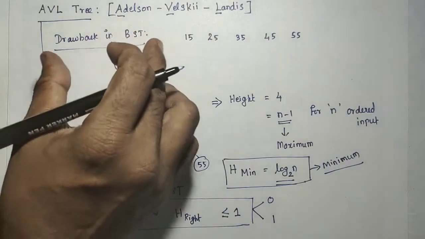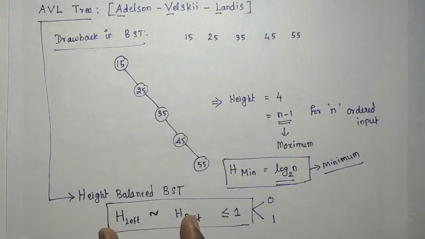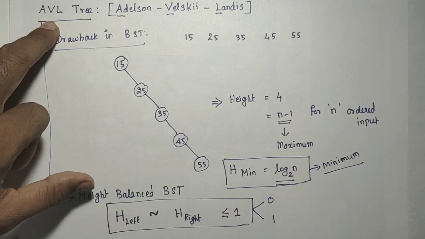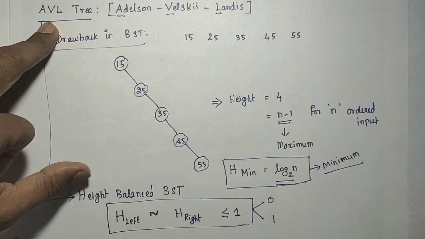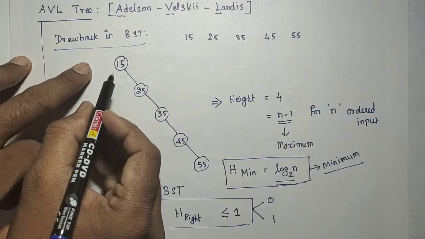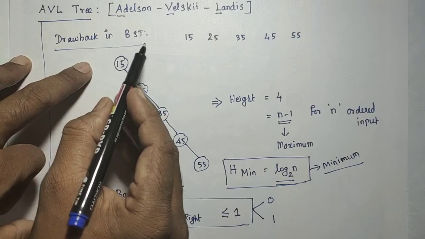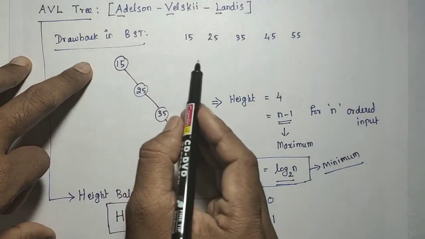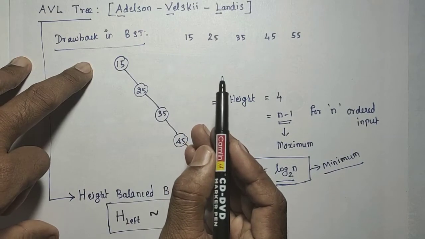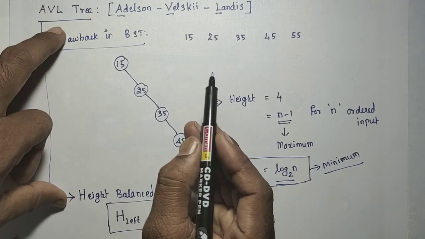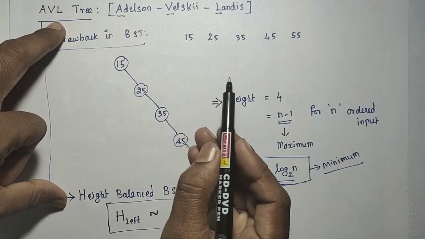After inserting the element, if the height is not balanced, we need to write the code for balancing the height. That is the AVL tree. There is no direct use of the binary search tree for insertion of any kind of input. If you want to do binary search in efficient time, you should go for the AVL tree.